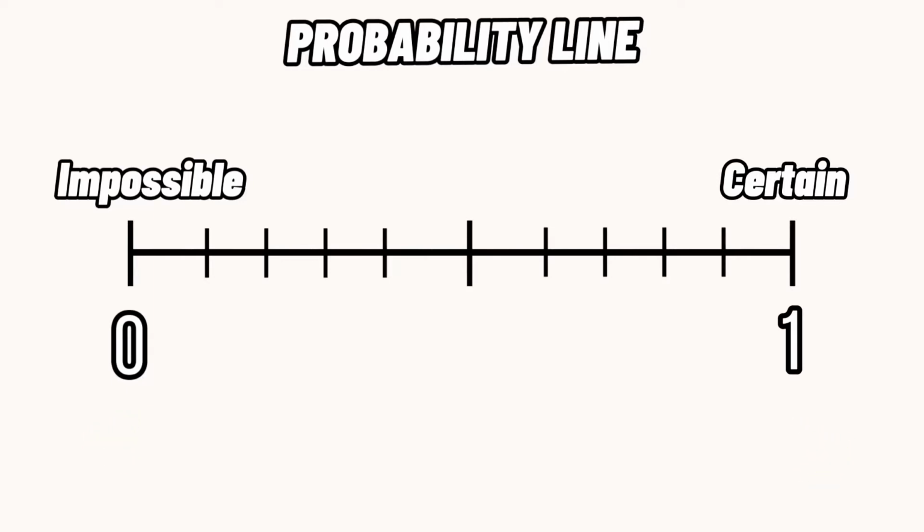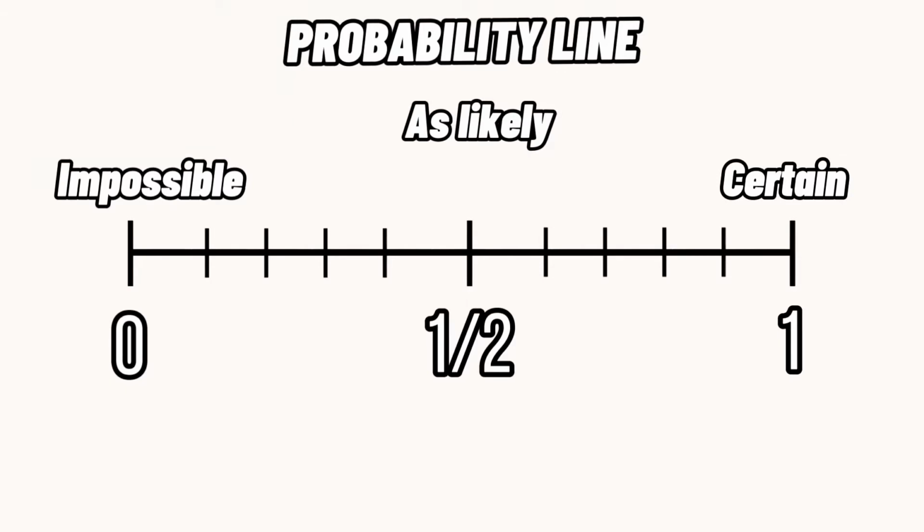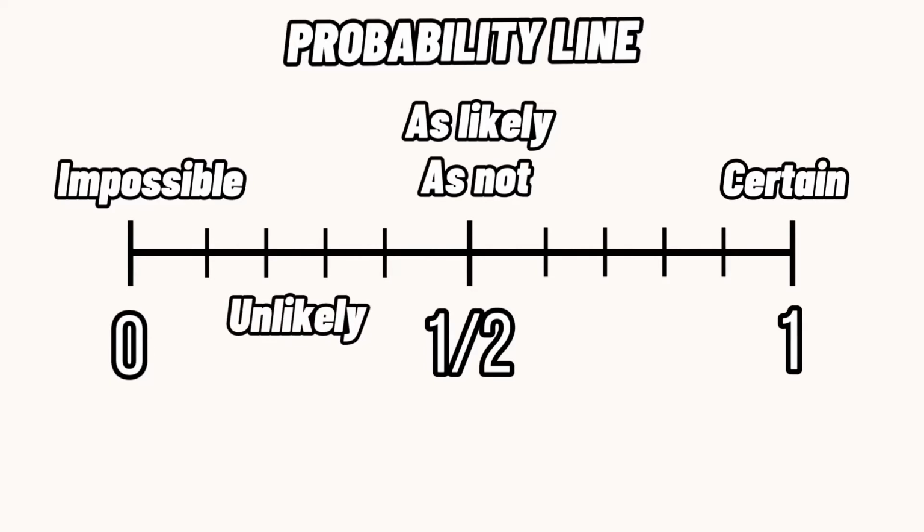In the middle, we have the probability of 1/2. This means that an event is just as likely to happen as it is to not happen. The probability of less than 1/2 means that an event is unlikely to happen, while the probability of greater than 1/2 means that the event is likely to happen.